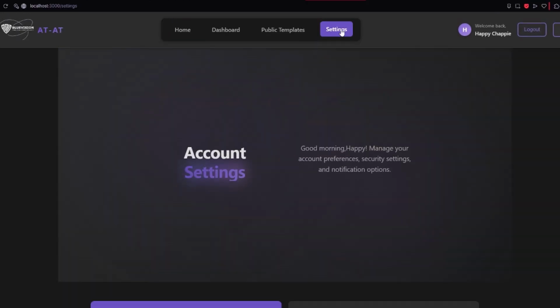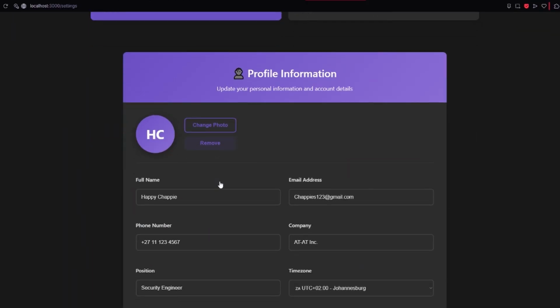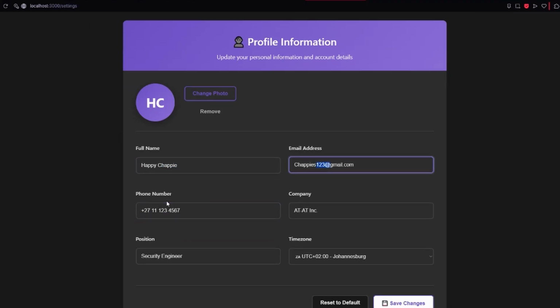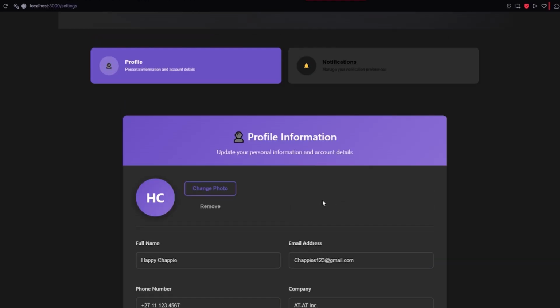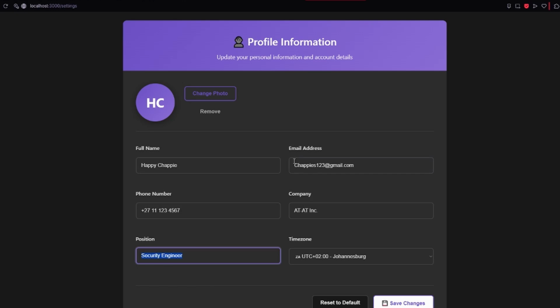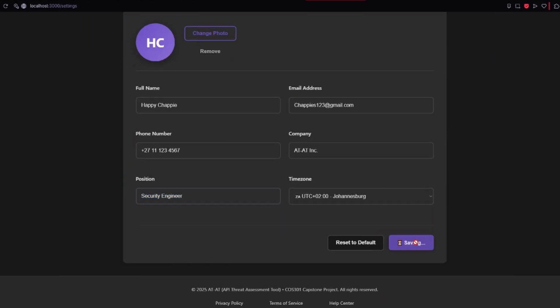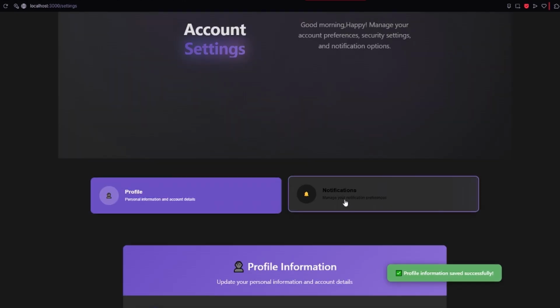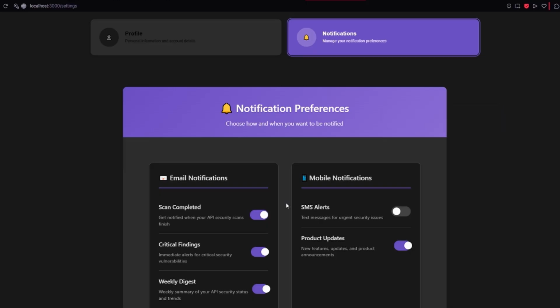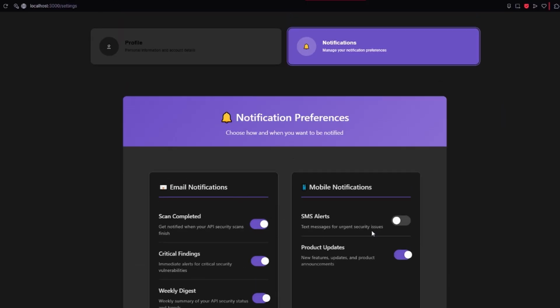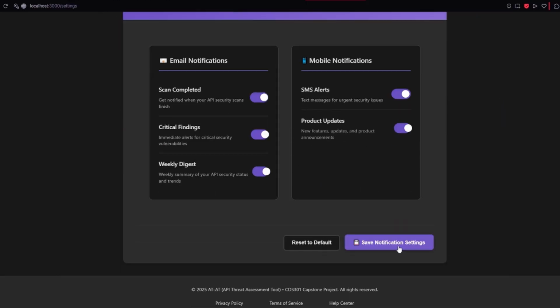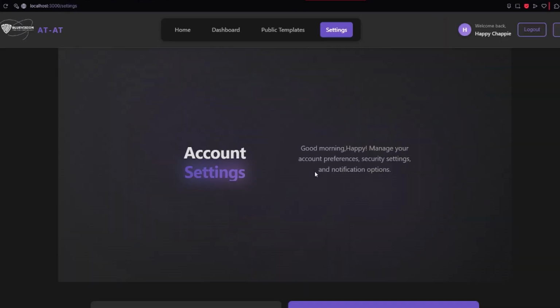We go to the settings page. This is where you can change your personal profile, your emails, your number, company, and your positions. This is where you can choose your role, where you can have different accessibilities and authentications, and you can save, so it saves to the database. Then you can also change your preferences on the notifications based on how you would like it. If you want SMS alerts, you can accept it. Okay. Then we go to the home page.